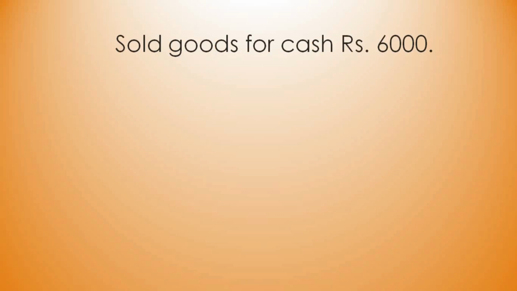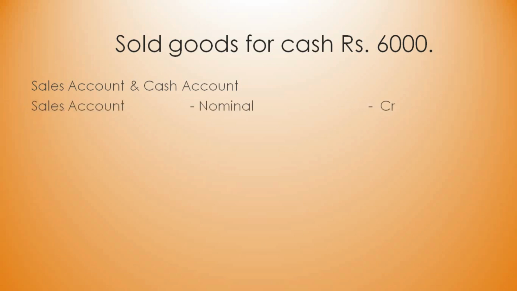Sold goods for cash rupees 6,000. So what are the two types of account? Sold goods is called sales. So one account is sales and the other account will be cash. Sales account, it is a nominal account. And why are we putting it on the credit side? Because sales is an income.